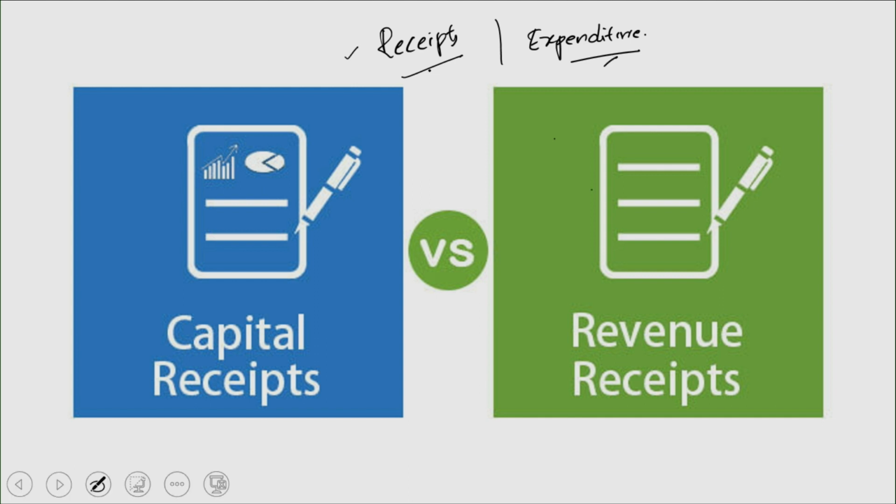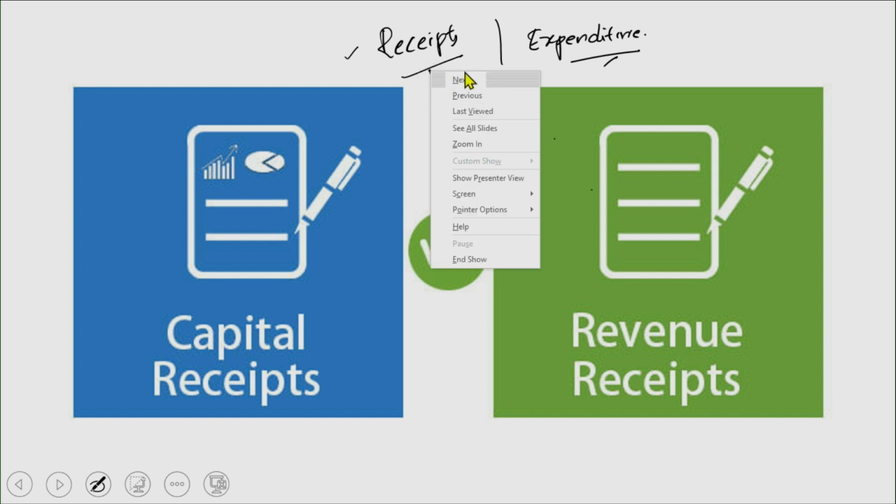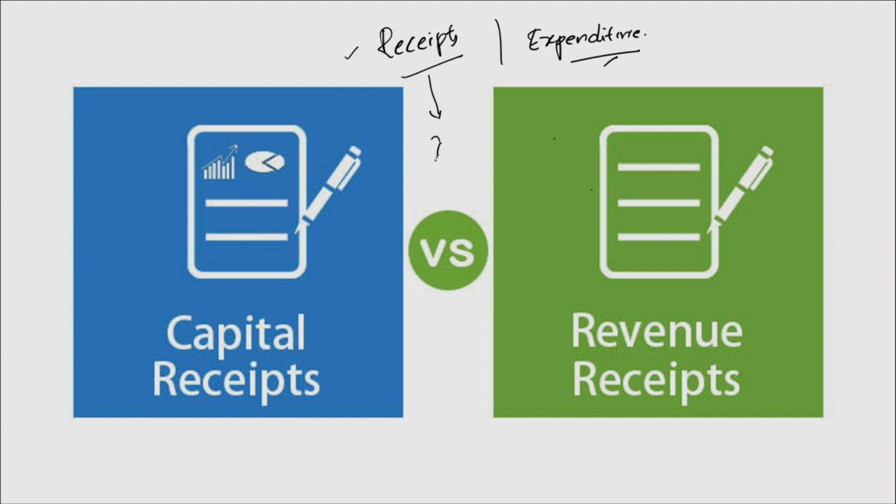Okay, so we'll start initially with receipts and then go ahead with the expenditure. And I also want you to make it clear, when it comes to the term receipt, I don't mean that it is nothing but income. Receipt simply means all the money that flows into the consolidated fund of India. That could be in the form of income or mostly in the form of tax revenue, and that tax revenue could be in the form of direct taxes, indirect taxes, or through disinvestment proceeds or by selling some natural resources. It could also include typically borrowings. So just keep this information with you: receipts include both income and borrowings. Receipt doesn't refer only to the income of the government of India.